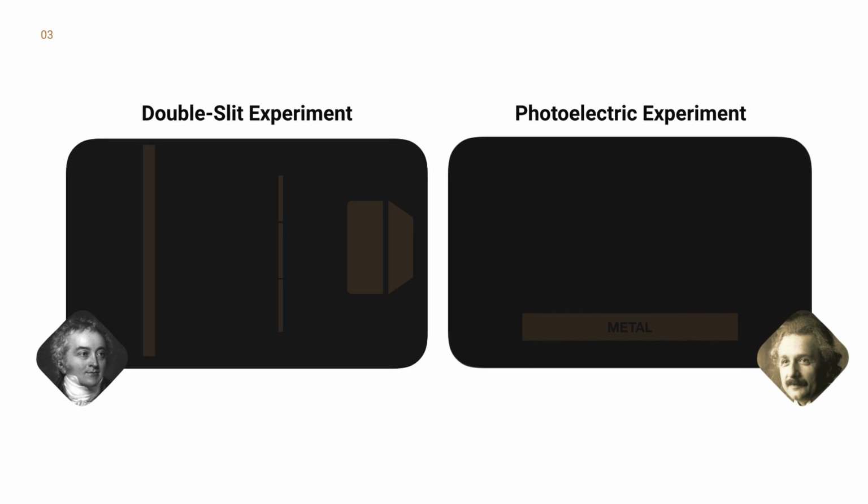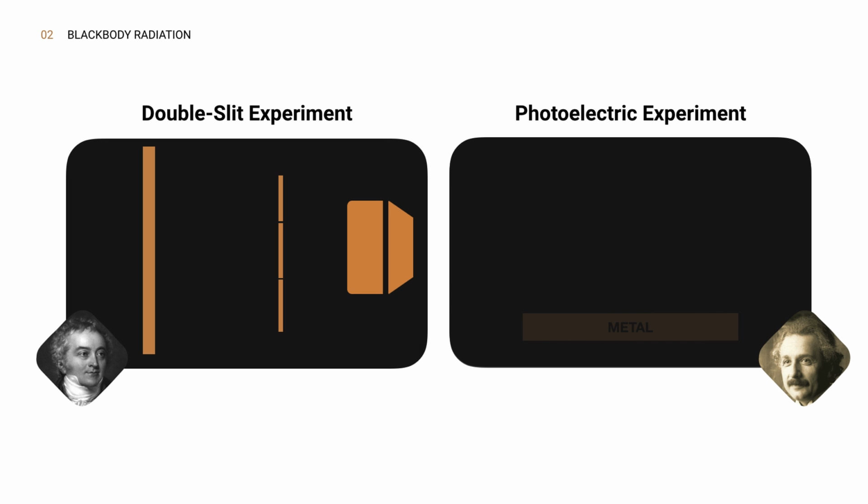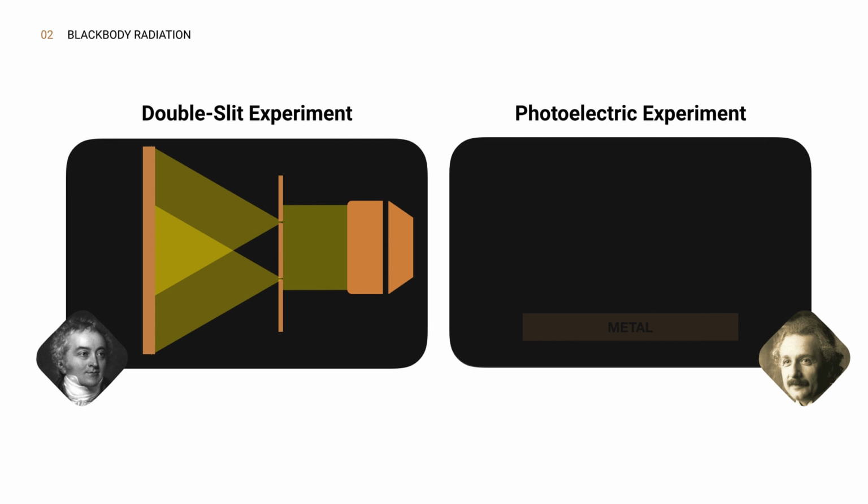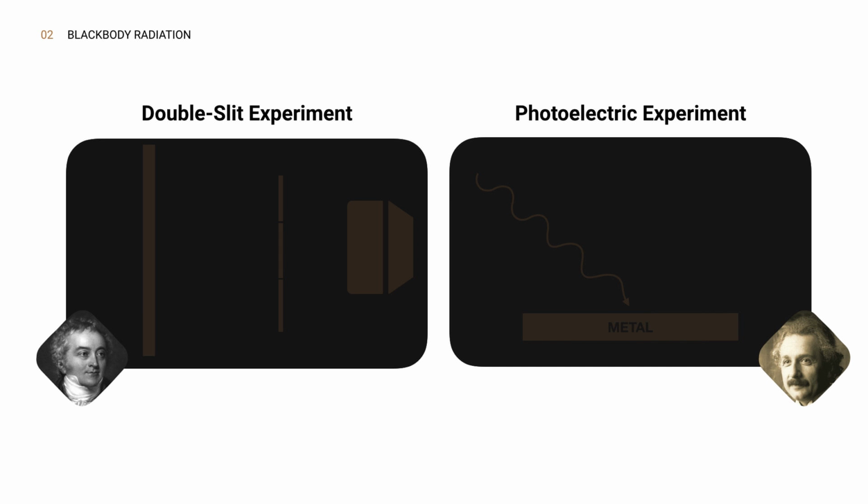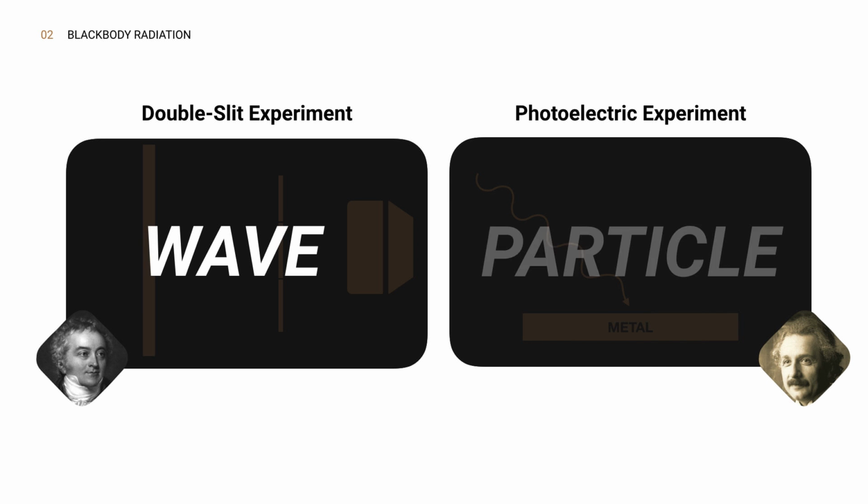Another experiment that proved that light was a wave and a particle was Thomas Young's experiment. His experiment uses light passing through two slits, and the wave nature of the light causes the light waves passing through the two slits to interfere, producing bright and dark bands on the screen, a result that would not be expected if light is considered a particle. However, the light is always found to be absorbed at the screen at discrete points as individual particles, thus proving light is both a wave and a particle.